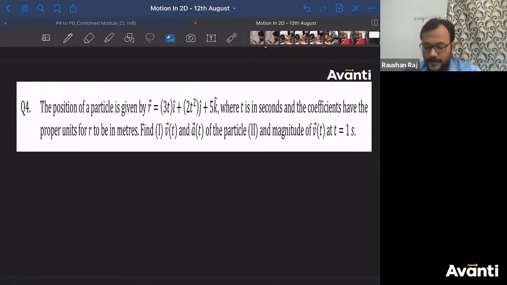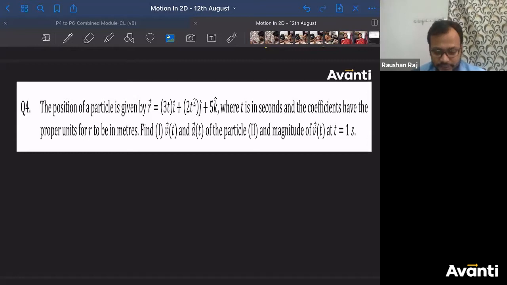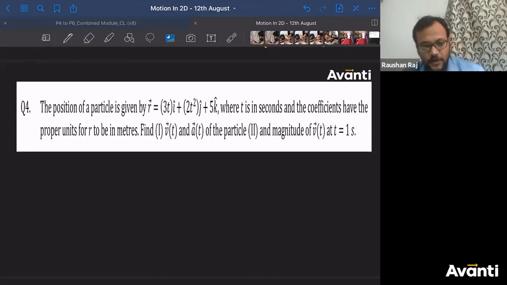The position of a particle is given by r equals 3t i cap plus 2t square j cap plus 5k cap, where t is in seconds and the coefficients have the proper units. Okay? That means in 3t, don't consider 3 as unitless. 3 has a proper unit, so that r can be written like 3t plus 2t square plus 5. So what will be the unit of 3?